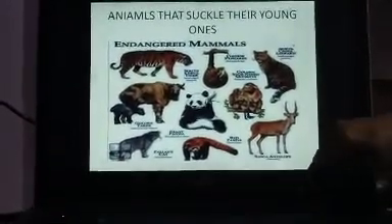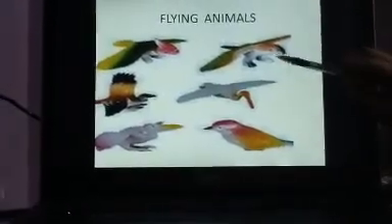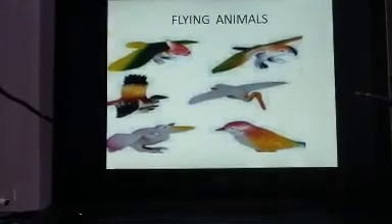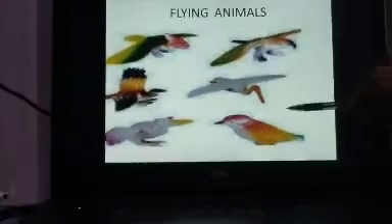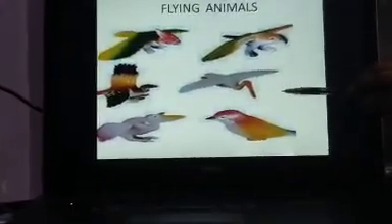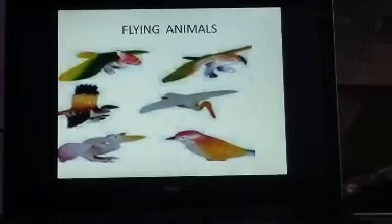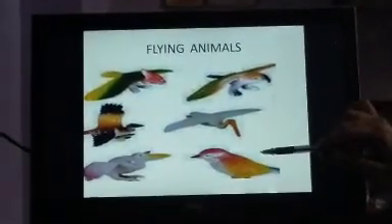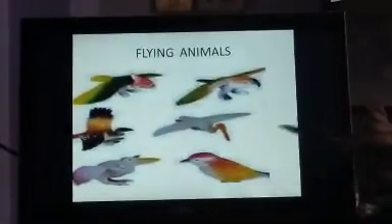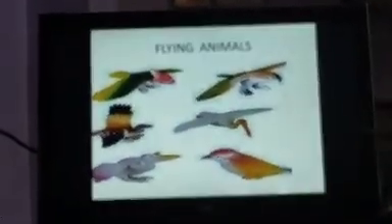Then the next category is flying animals. All the birds come under this category. They have 2 wings and 2 legs, and their body is covered with feathers. You can see, they all fly, but the capacity of flying is different for every bird. Some birds fly high in the sky, like eagle and kite. They can stay for a long time in the sky. But some birds, like cock and peacock, have heavy bodies, so they can't fly very high.